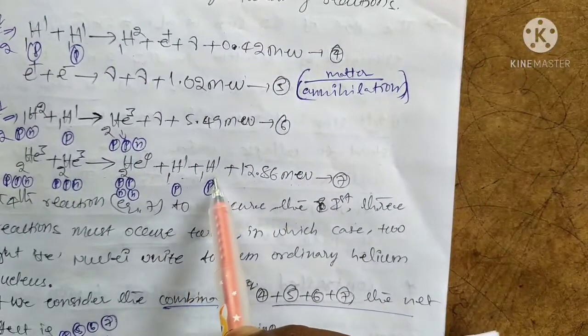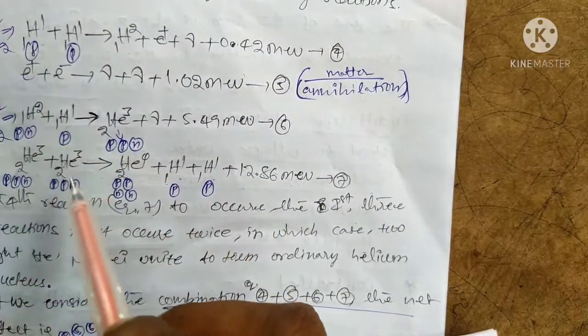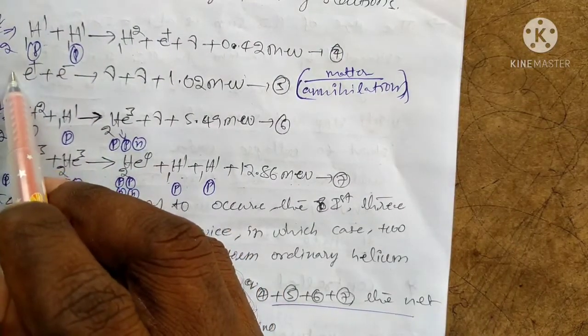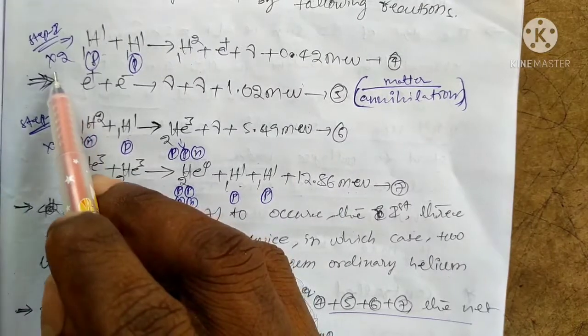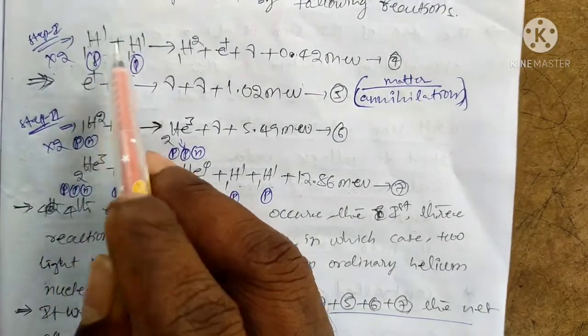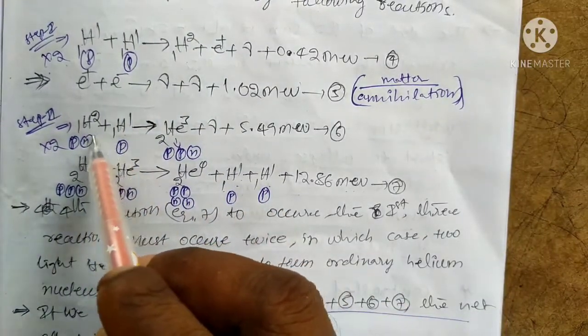Okay, we get 4 hydrogen. That means we multiply equation number 4 by 2. Here 2 protons: 4 minus 2 is 2. Here also 2 protons: 2 plus 2 is 4 protons.